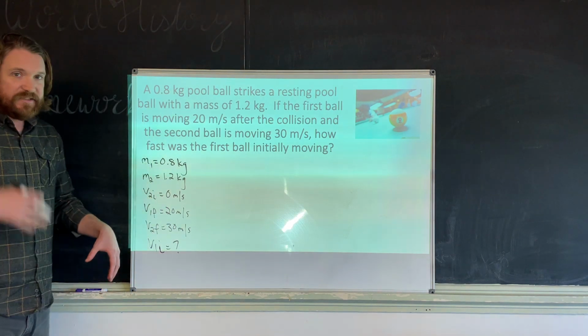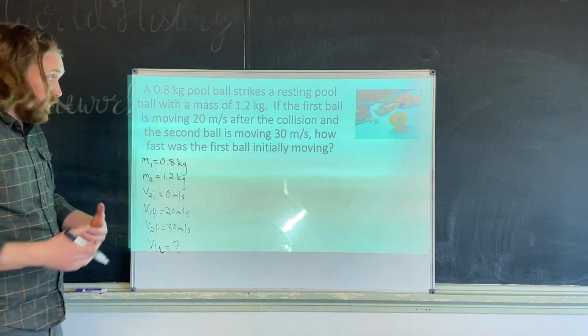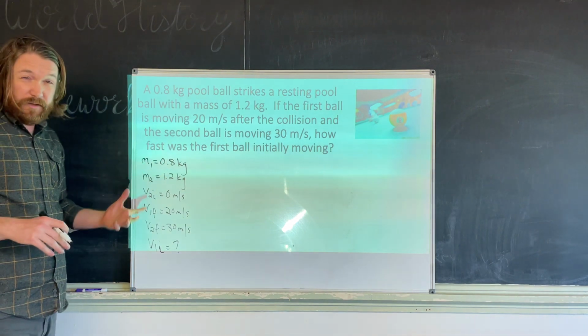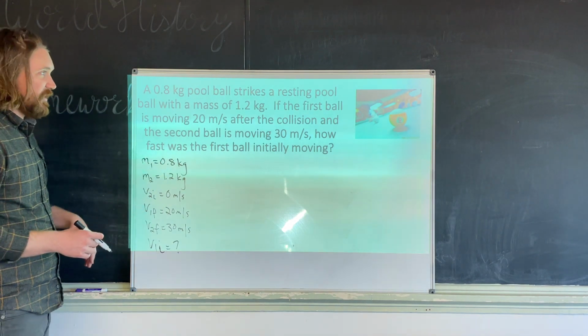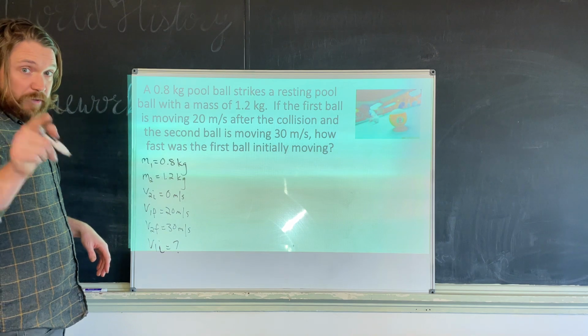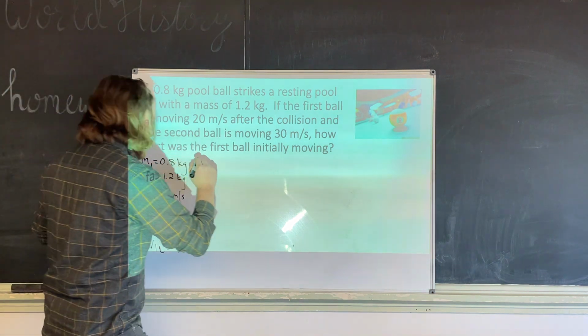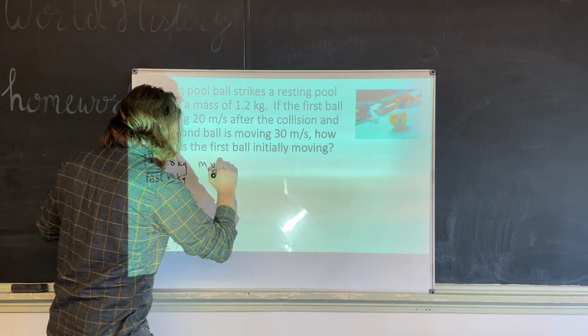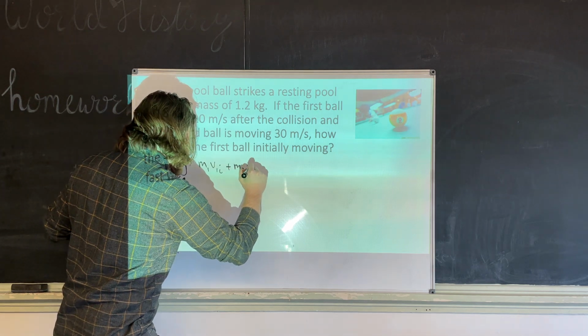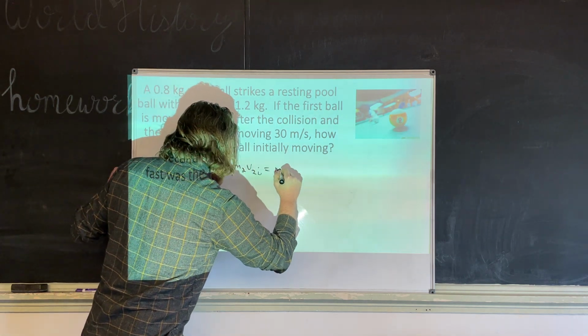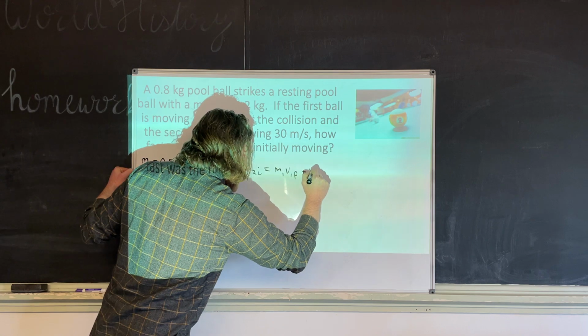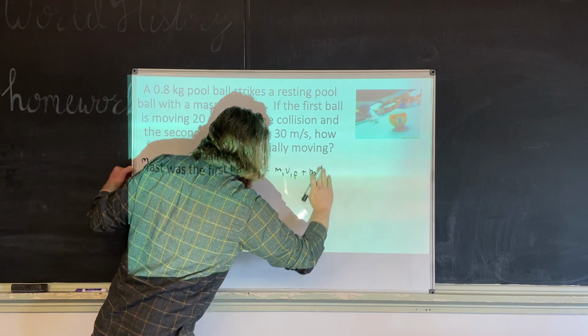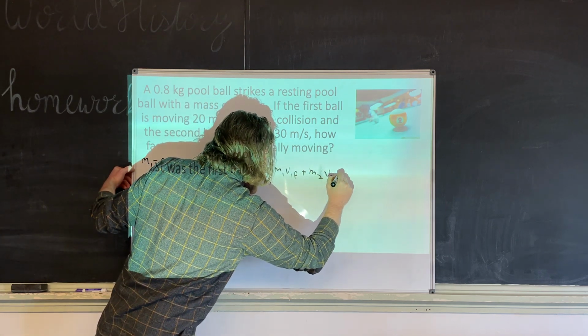I wanted to set this up just to show you how to do something a little different. Pause the video, see if you can solve it. If you got the last one, you'll definitely be able to get this one. Did you get a number? Let's see what you got. So, M1 V1I plus M2 V2I equals M1 V1F plus M2 V2F, beautiful.